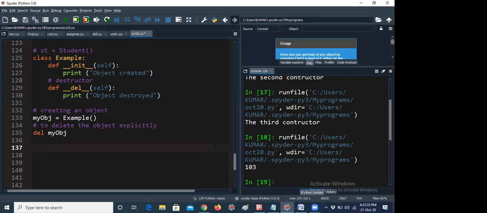Okay, so this is the best example, guys, for object creation and object destroying, just like a destructor. Here I am giving a simple example.